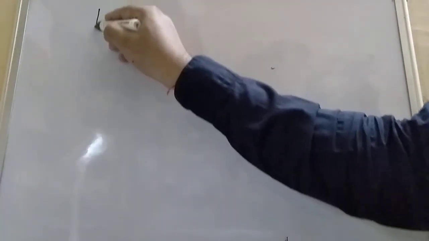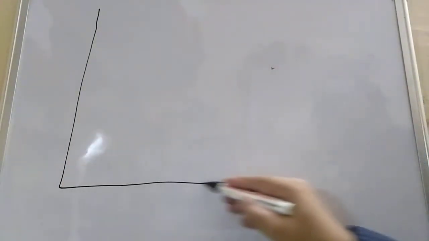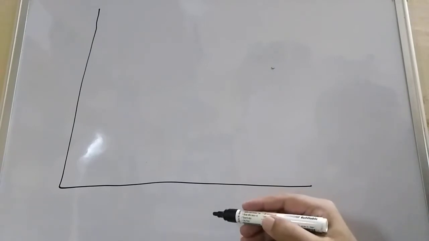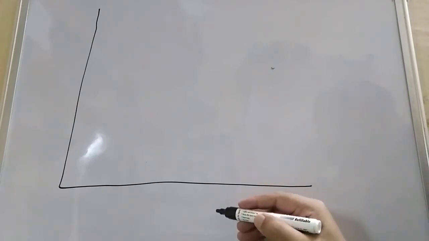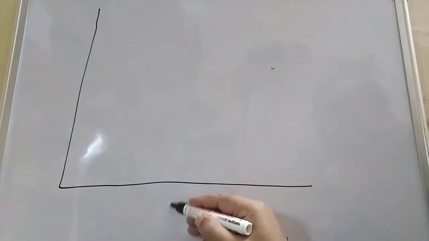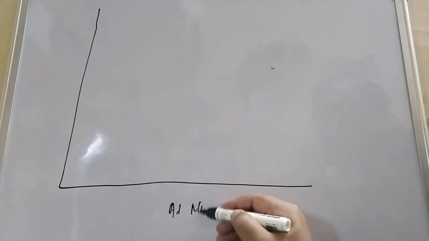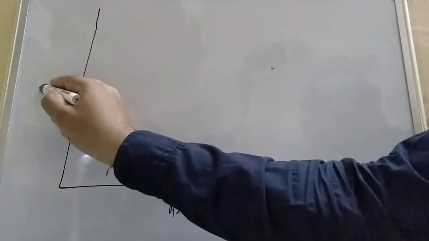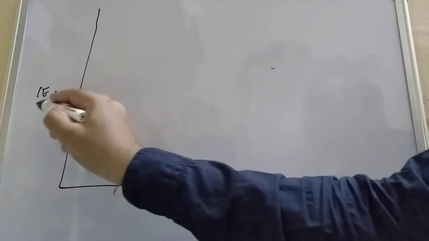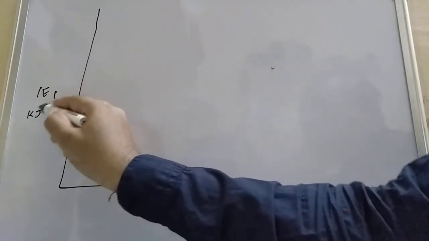When you represent ionization enthalpy graphically, on one axis you take the atomic number, and on the other axis IE1 in kilojoules per mole.